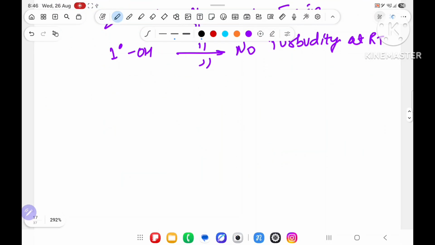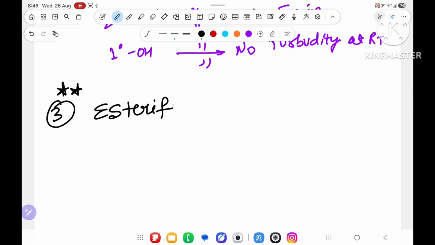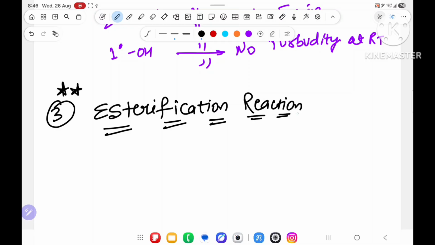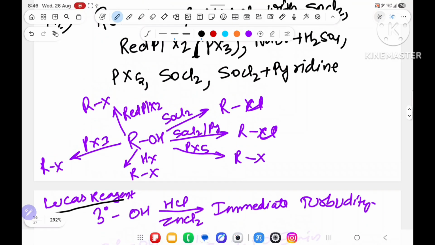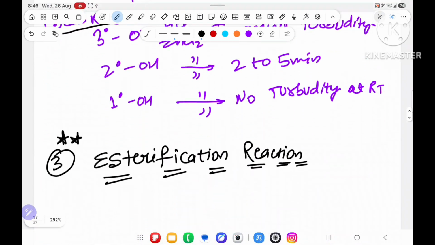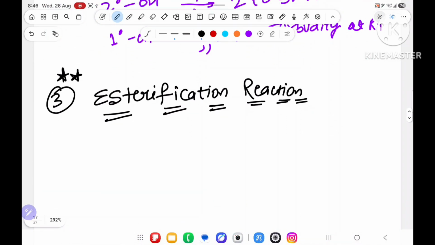Understood? Now the third chemical property is esterification. Very important, very important. First we have seen the acidic nature, where a strong acid is converted to a weak acid. If converted from weak to strong, that reaction will not happen. The second one you have already studied in haloalkanes and haloarenes. Third one, the esterification reaction.